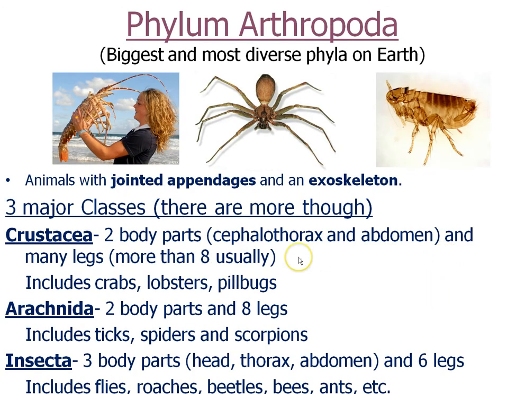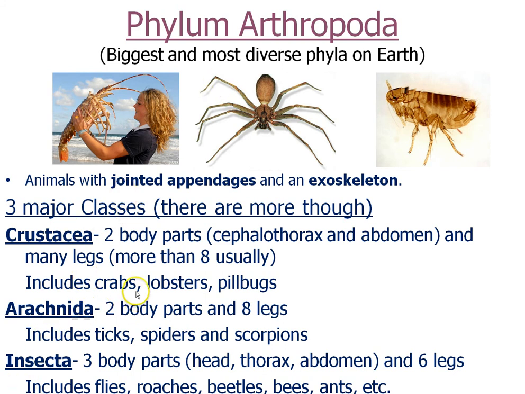All right, the biggest phylum on this planet, Phylum Arthropoda. These are animals with a jointed appendage. See the joints here? That just means a place where you can bend the leg. And they have an exoskeleton or an outside skeleton for protection and a muscle attachment point. The three major classes under Phylum Arthropoda: Crustacea, Arachnida, Insecta.